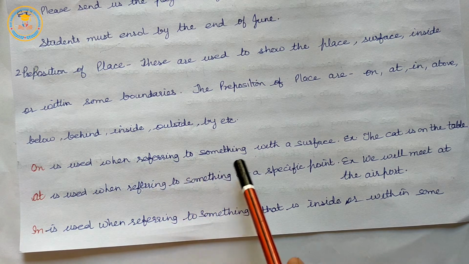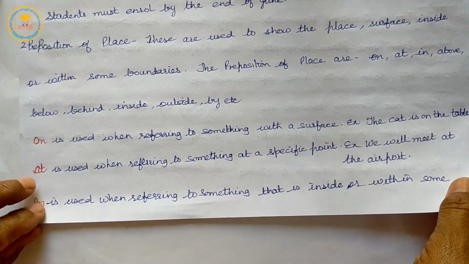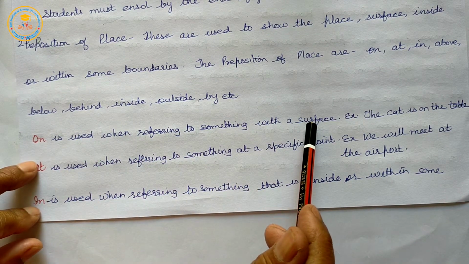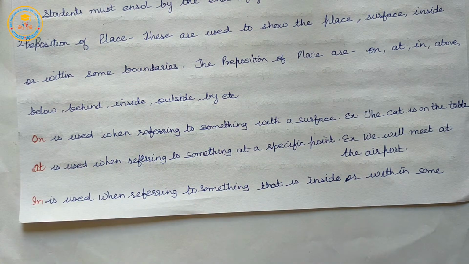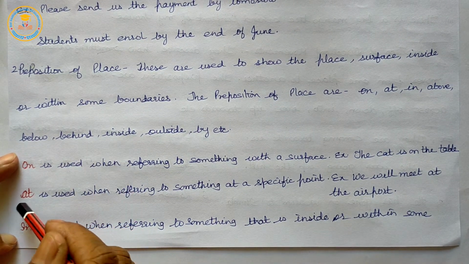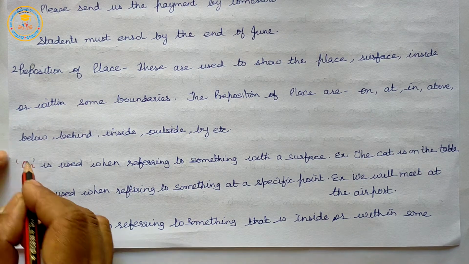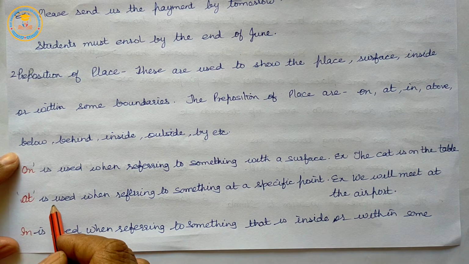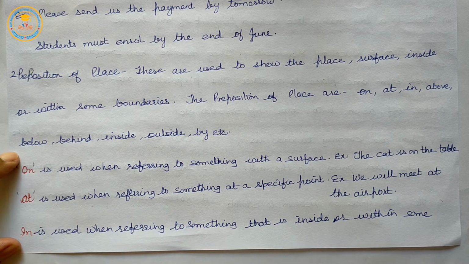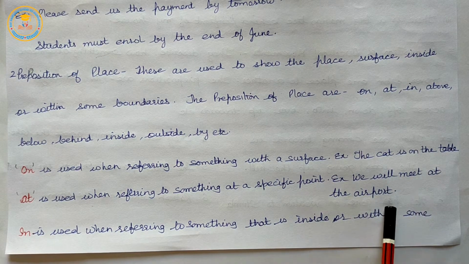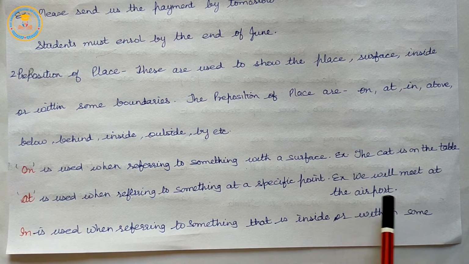On is used when referring to something with a surface. Example, the cat is on the table. Next is at. At is used when referring to something at a particular or specific point. Example, we will meet at the airport.